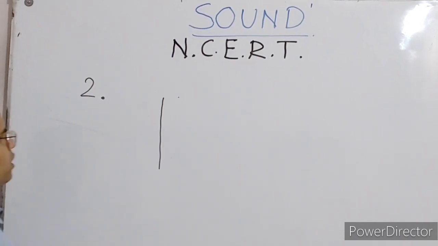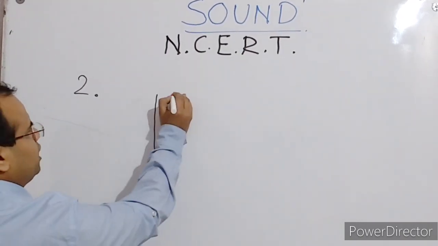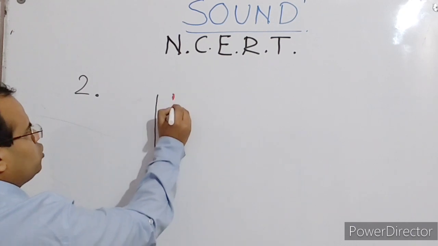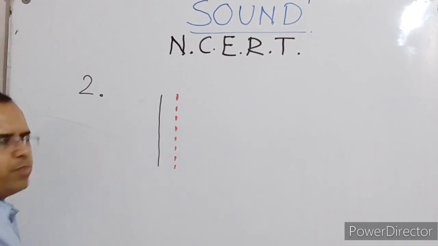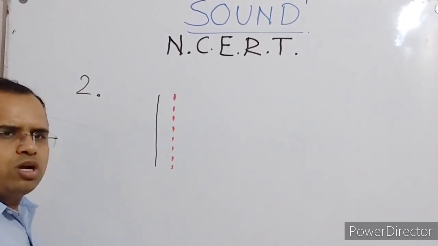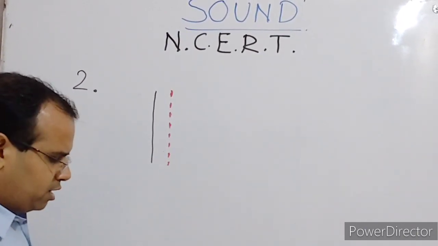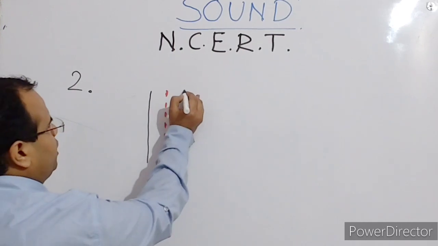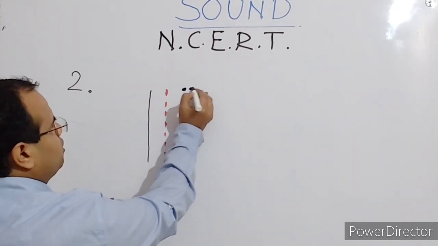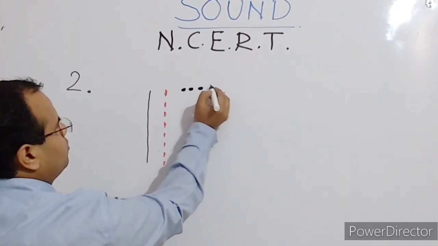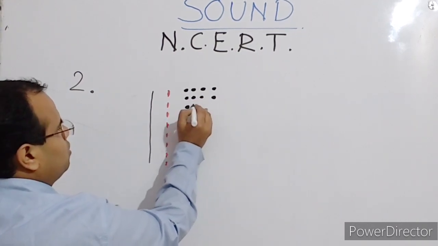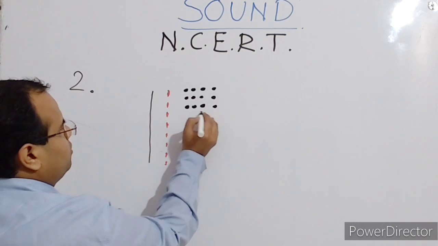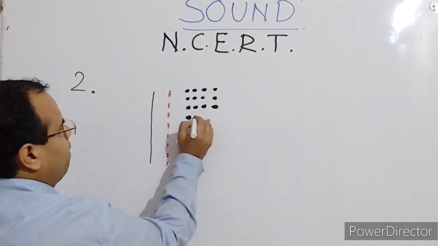When it reaches somewhere here, this is the mean position, and when it moves further forward, it causes compression. When compression is caused, the particles of the medium in this region come near to each other, like this.